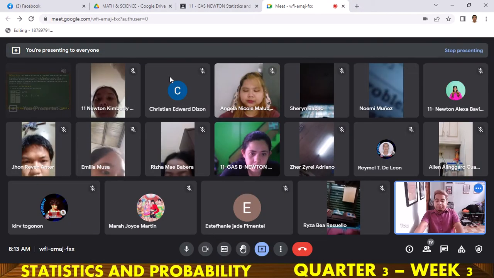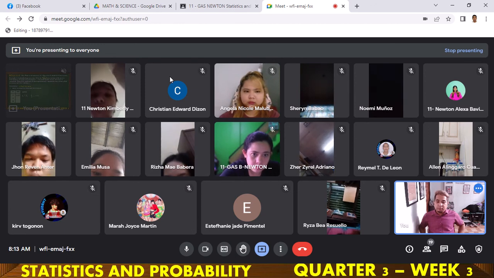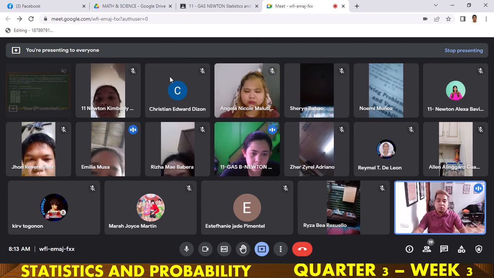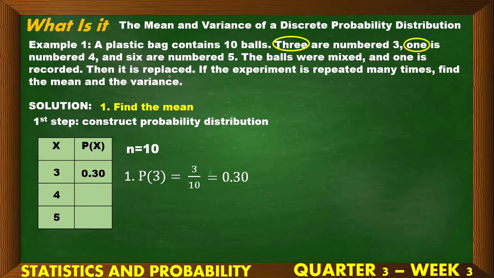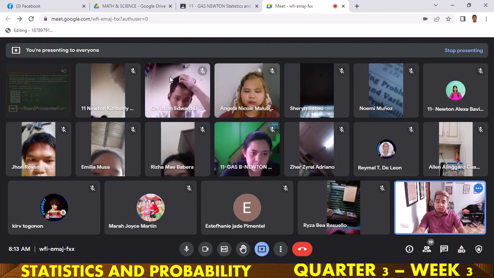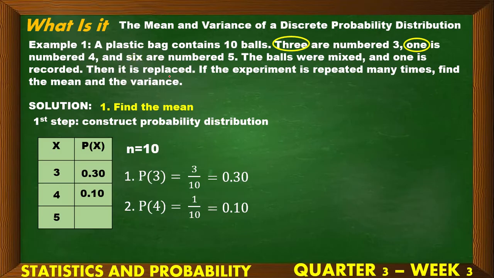Next table. Sa 4 natin, what is the probability? Kung sa 3 ay 3 over 10, sa 4 ano kaya? Ilan ba ang bola? Yes, very good, Noemi. Now we have 1 over 10. Yan. So next is, that is 0.10. And the last one is what? Ilan ba? 6 over 10 or simply 0.6.